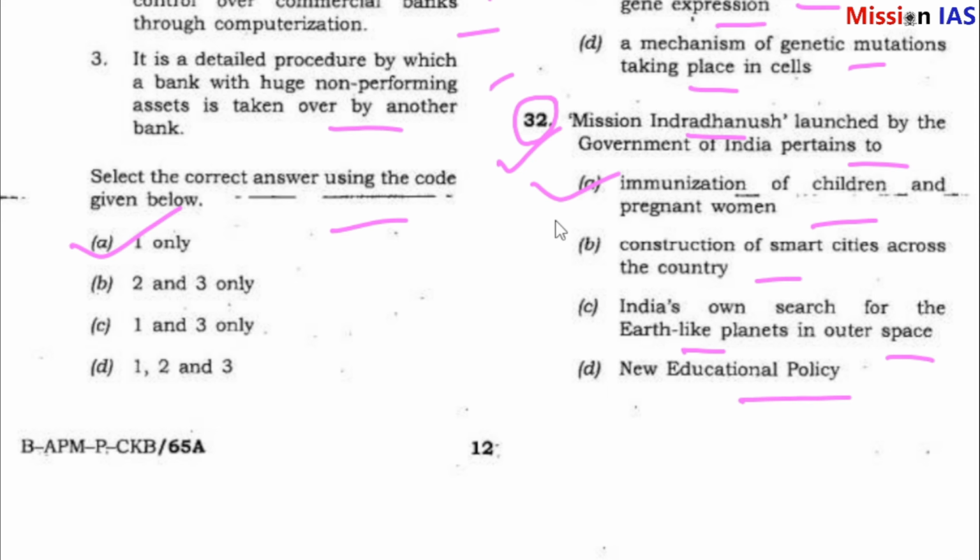Be with me. Remember, every PYQ is not just a question. It is a clue to what UPSC values. The 2016 paper shows how deeply rooted knowledge, clarity of thought and structured expression can make all the difference. So don't just practice, analyze. Don't just read, reflect. That's how toppers are made.